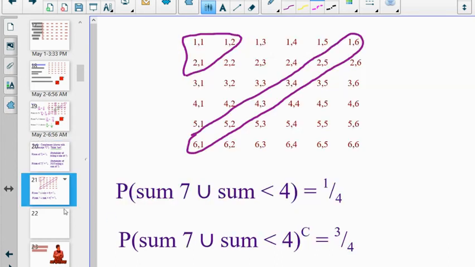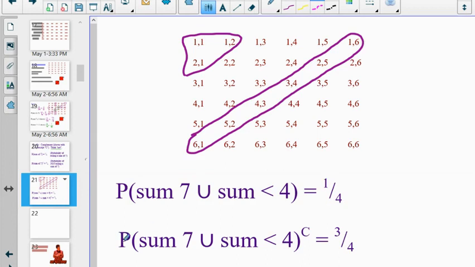Okay, and then one last example of that. This also works if I've got something like this. What is the probability that I roll a sum of 7 or a sum that is less than 4? Well, I've got my sum of 7 in the diagonal. These are the only ways. There's 3 ways of rolling a sum that is less than 4. So if I say, what's the probability of rolling a sum of 7 or a sum that is less than 4? That's 6, 7, 8, 9. 9 out of 36, which reduces to 1/4.